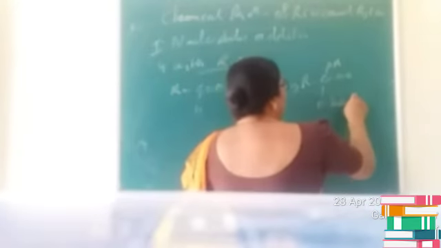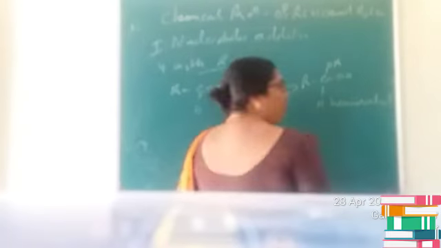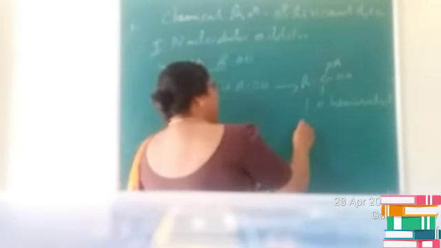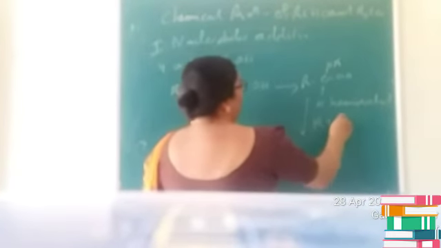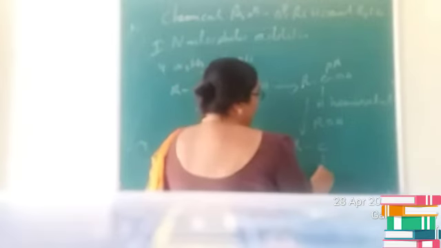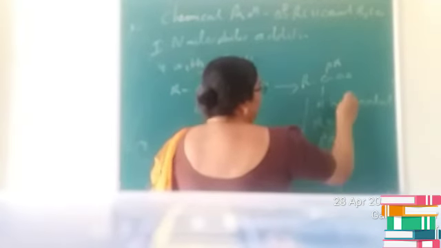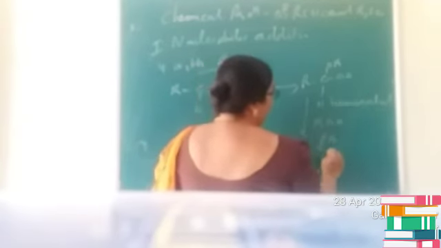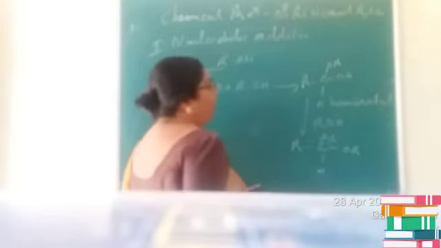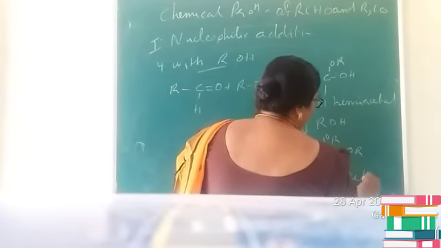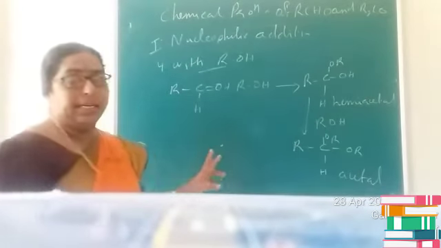The product is called a hemiacetal, which is not stable. So it further reacts with one more molecule of alcohol and you will get RCH(OR)2. You just remove a molecule of water, so the second one also you will get OR, and the product is termed an acetal. Is it clear?